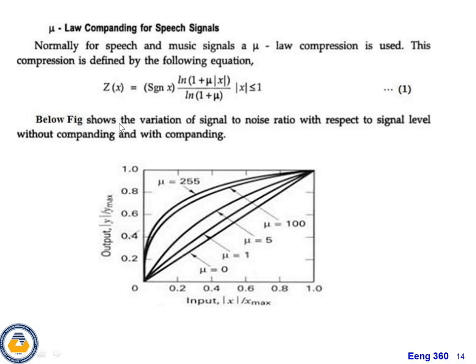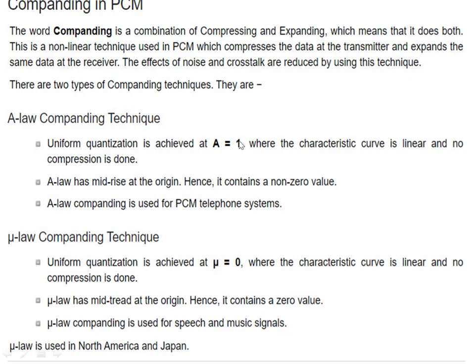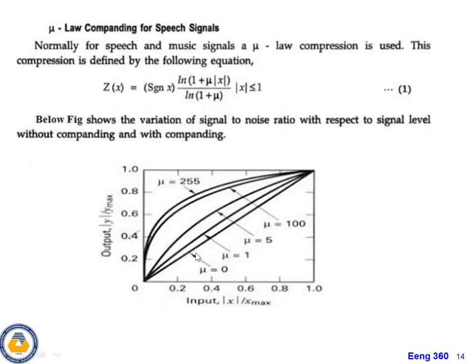for the magnitude of x less than or equal to 1. The figure below shows the variation of signal-to-noise ratio with respect to signal level without compounding and with compounding, same as in the previous case. Here A equal to 1 means uniform quantization. Here mu equal to 0 is simply called uniform quantization, where the characteristic curve is linear and no compression is done.